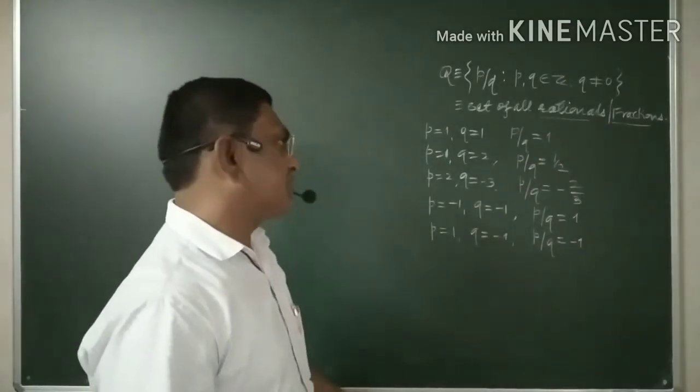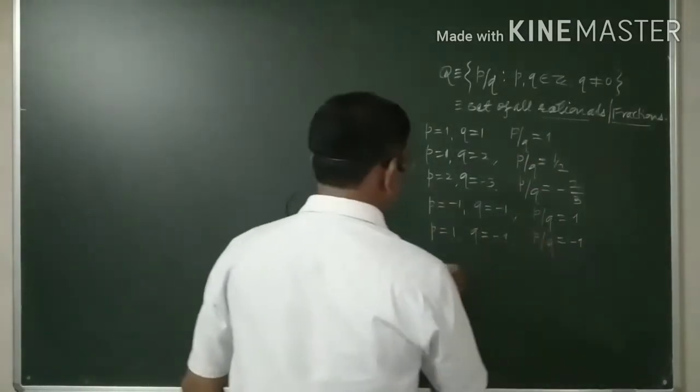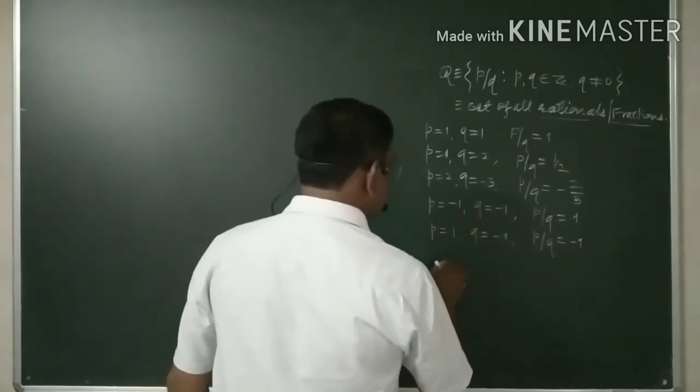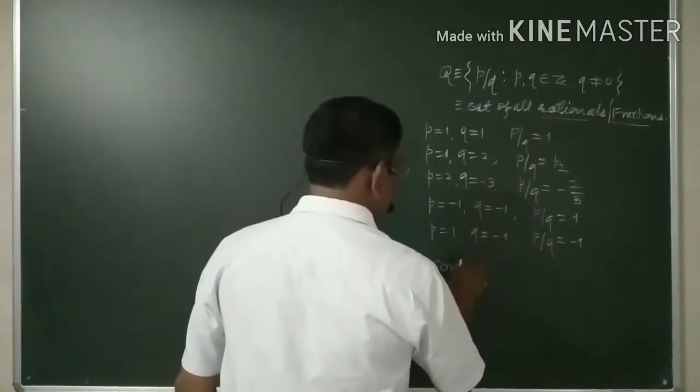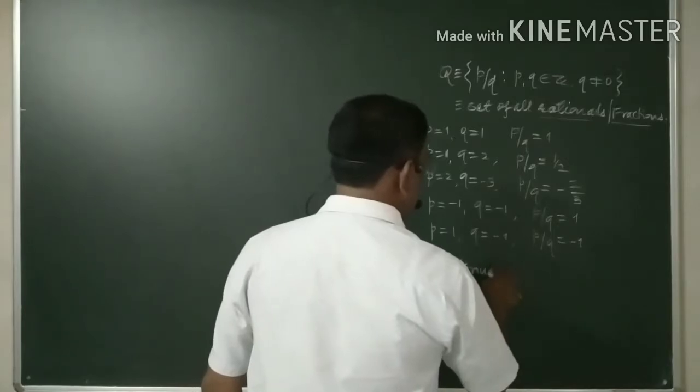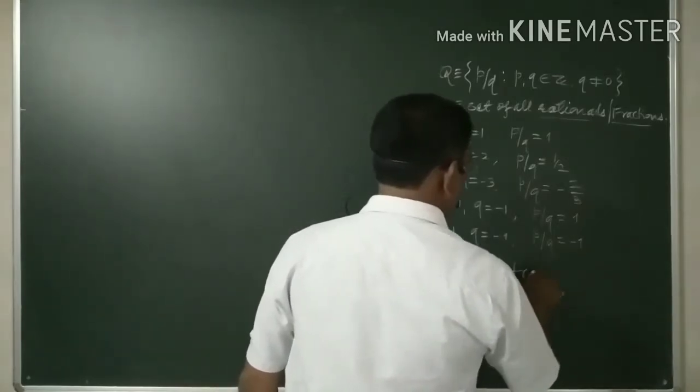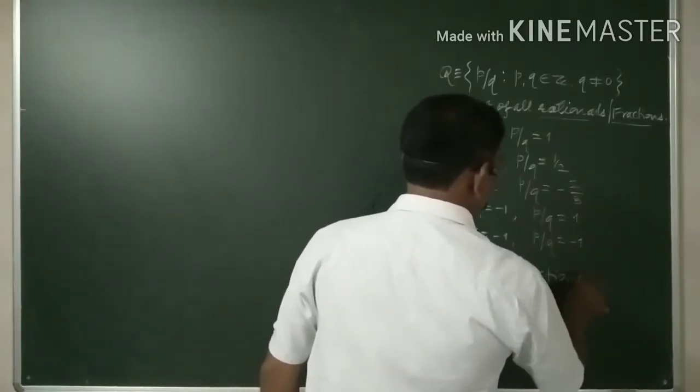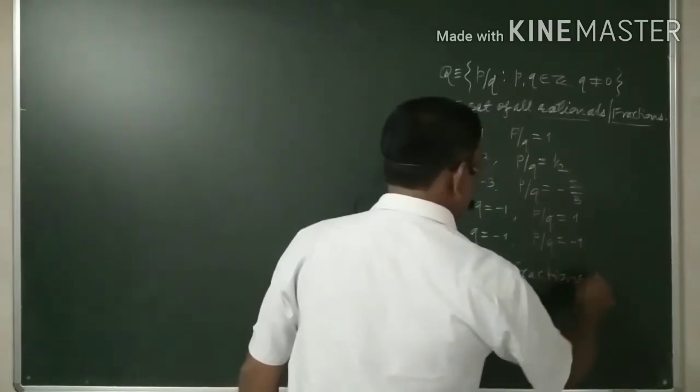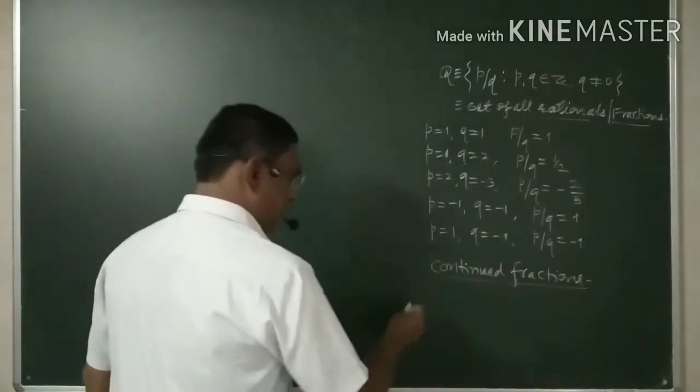Some of the fractions or rationals are called continued fractions.